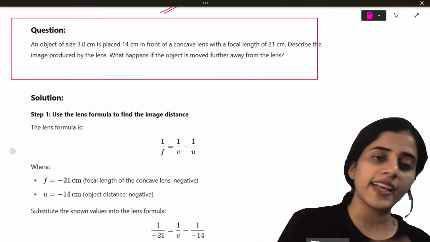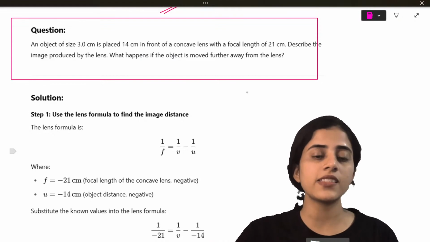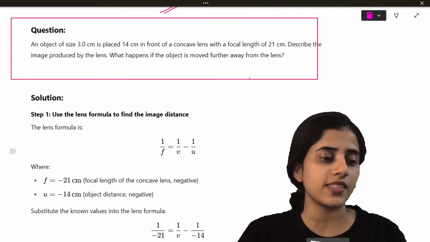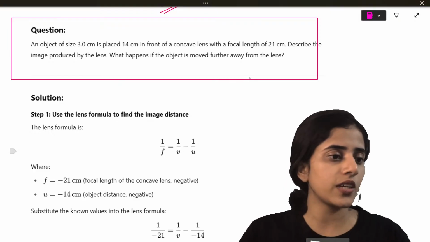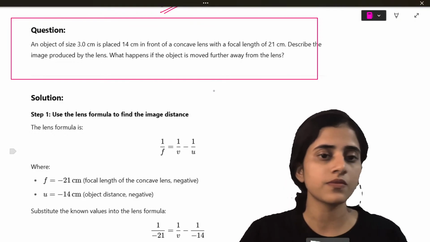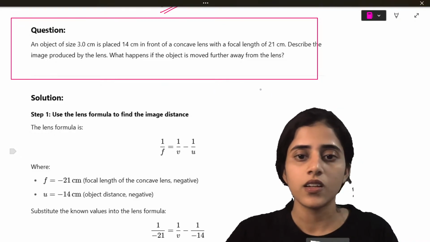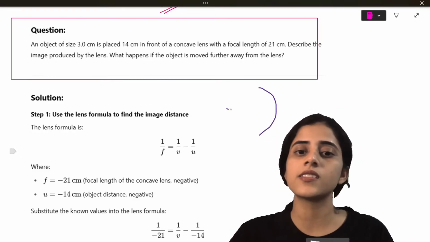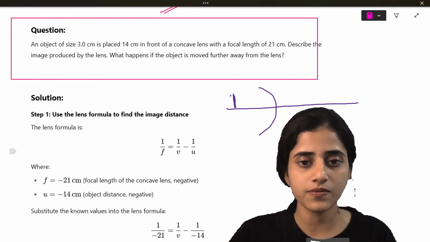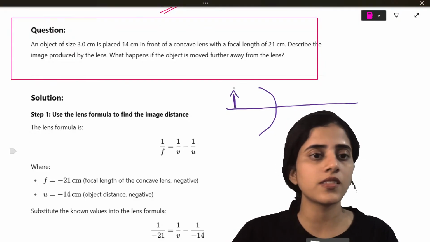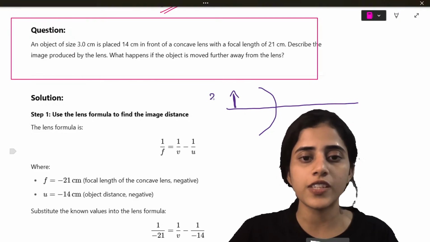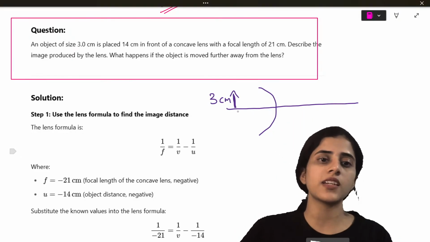An object of size 3 centimeter is placed 14 centimeter in front of a concave lens. Okay? This is a concave lens. This object is of size 3 centimeter.